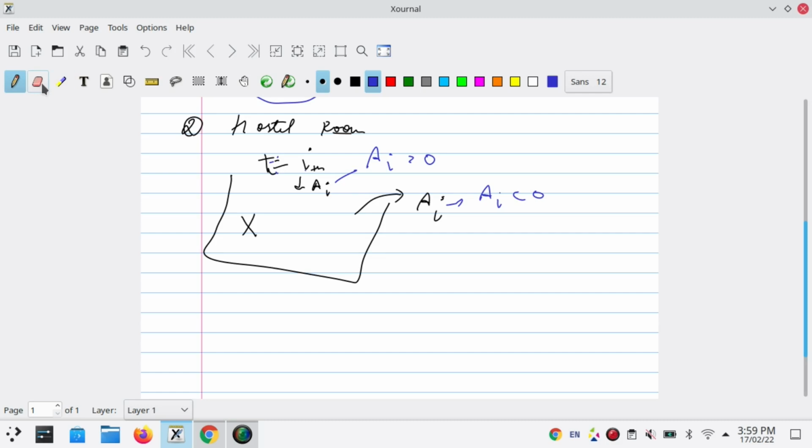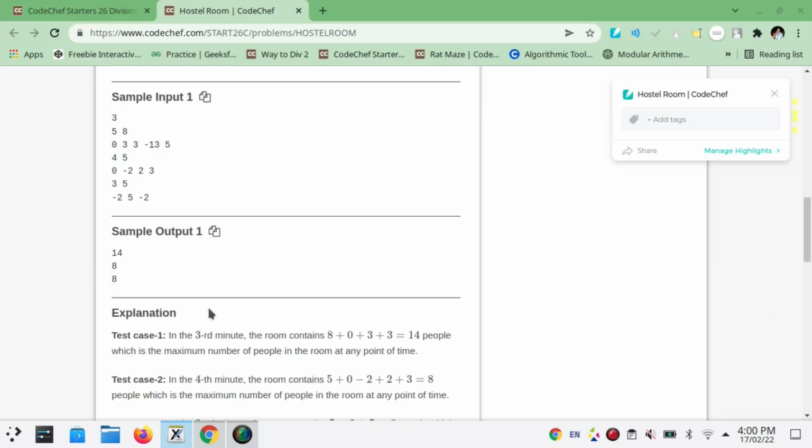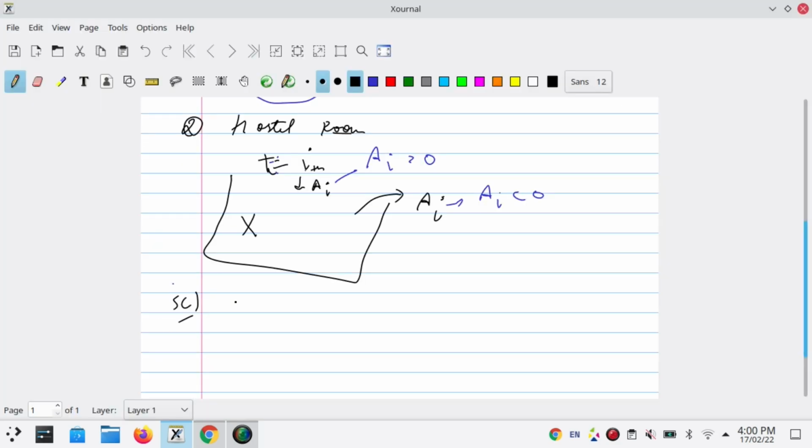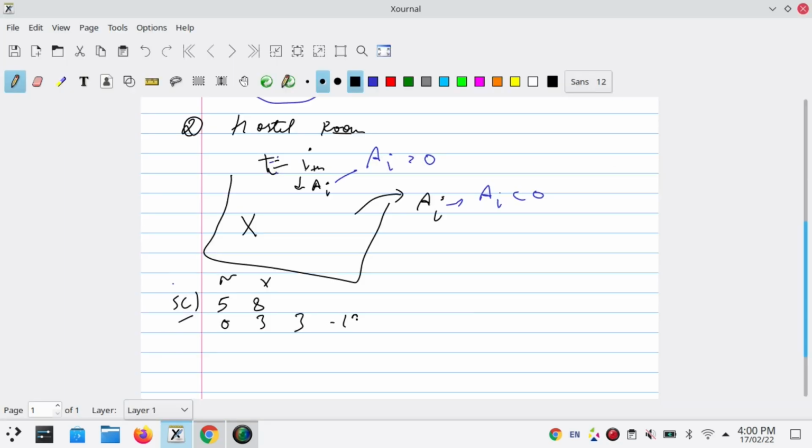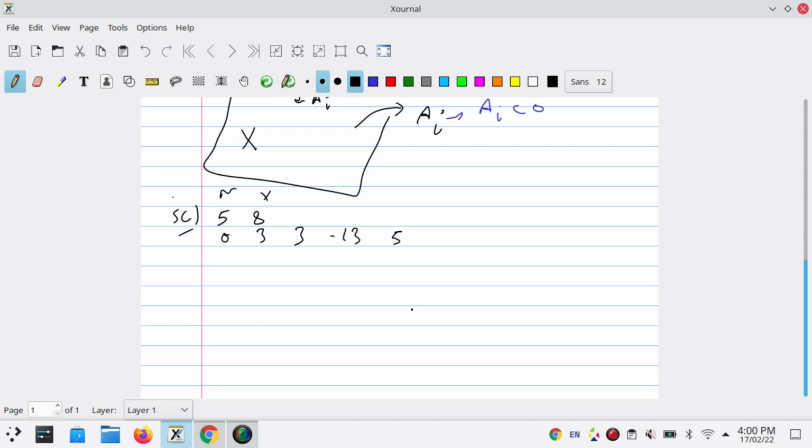Let's copy paste the sample cases now. I will try to explain the sample cases. In sample case 1, it is given that n equals 5 and x equals 8, while A is 0, 3, 3, minus 13 and 5. So guys, initially the room has 8 people.